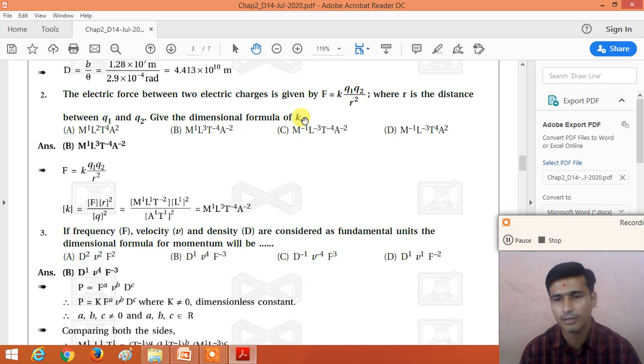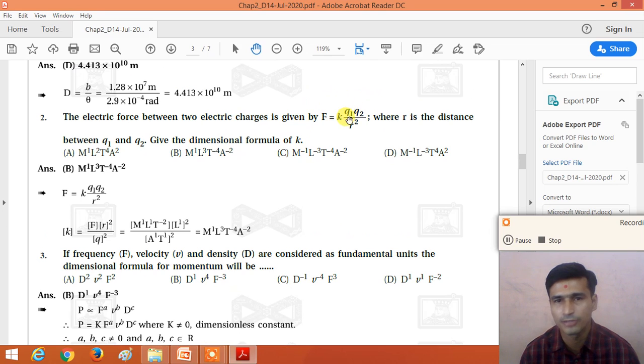So how do we calculate the dimensional formula of K? We must know the dimensional formula of charge Q, distance, and force. Given that force is equal to K Q1 Q2 by R square, if we want to find the dimensional formula of K, we make K the subject. So K is equal to F R square divided by Q square.